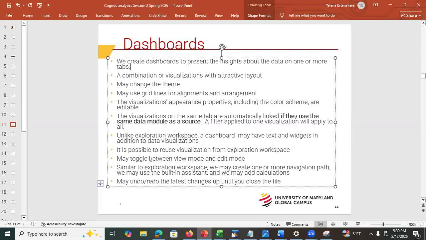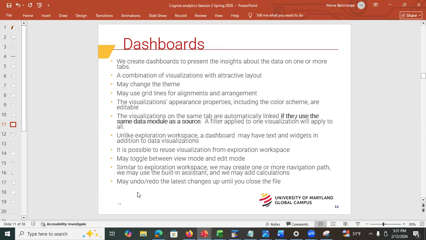Then the dashboards have a view mode and an edit mode. Edit mode is when the dashboard is editable, and view mode is when you're previewing it as a user. If you use the same data source to create the visualizations, you can select one data point in one visualization, and all the same data points will be selected in the others. I'll show you.